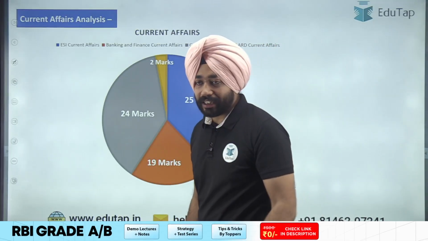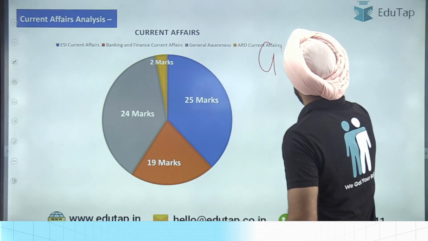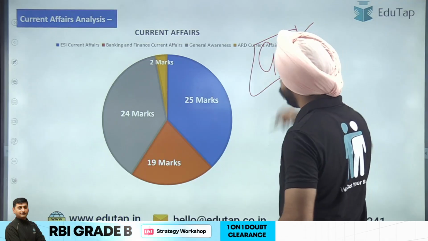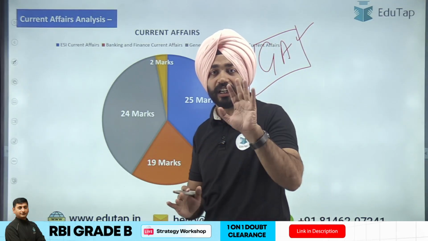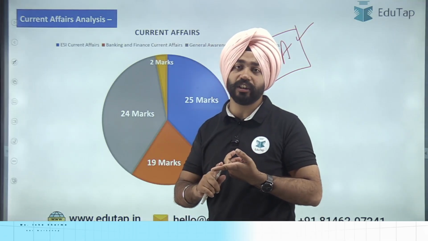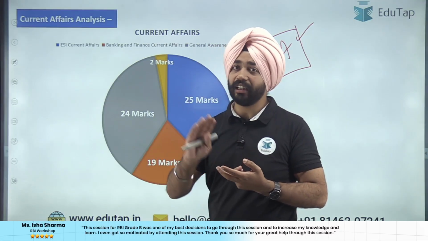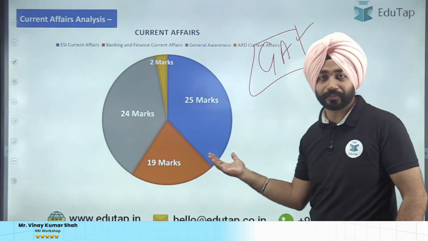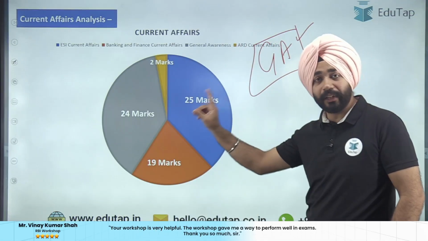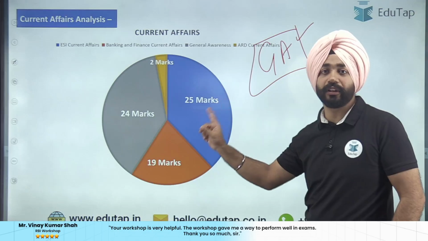One question everybody asks is: sir, I am finding current affairs really difficult, like awards, persons in news, obituaries, they are really difficult to remember. What should I do, sir? Look at the trend. That is where the major thing changed in the 2022 examination.